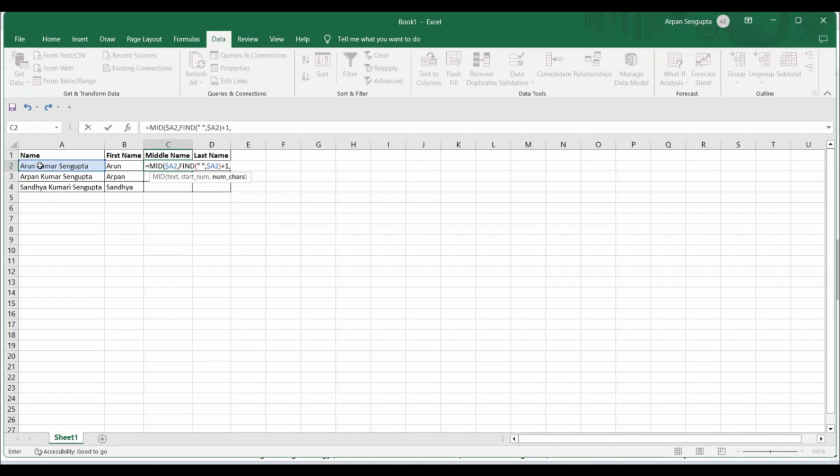And now I have to write the number of characters. So what could be the number of characters? Here I can say you take the entire length of the name.